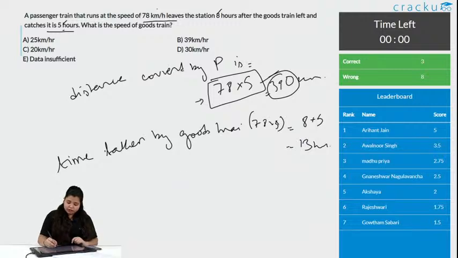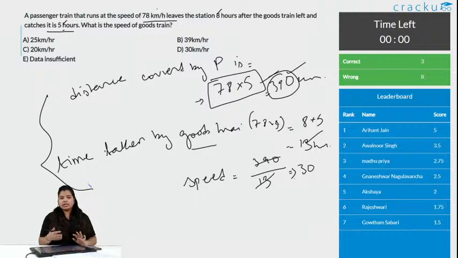So, when you know the time taken by this train and the distance covered, you can find the speed. Speed is equal to distance 390, time taken is 13 hours, just cancel it, you get 30 as the answer. This is an easier way, you can prefer this way in the examination.